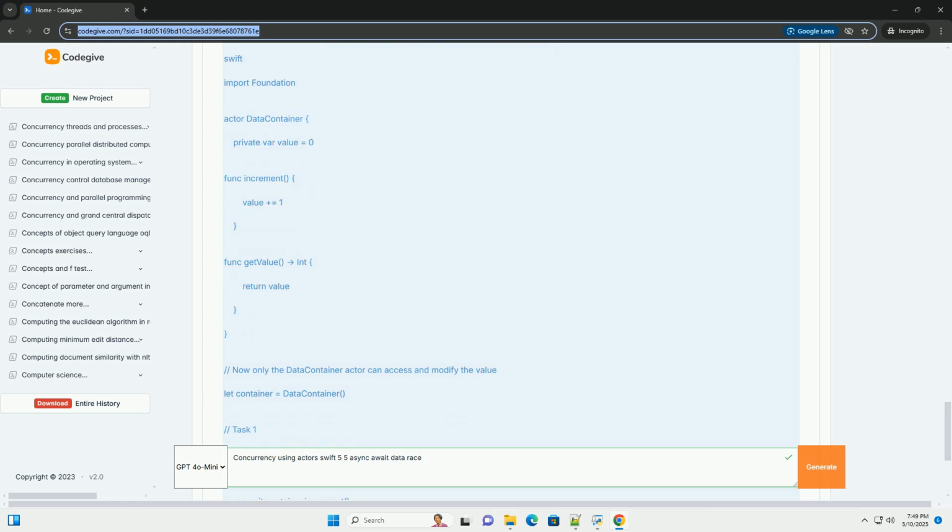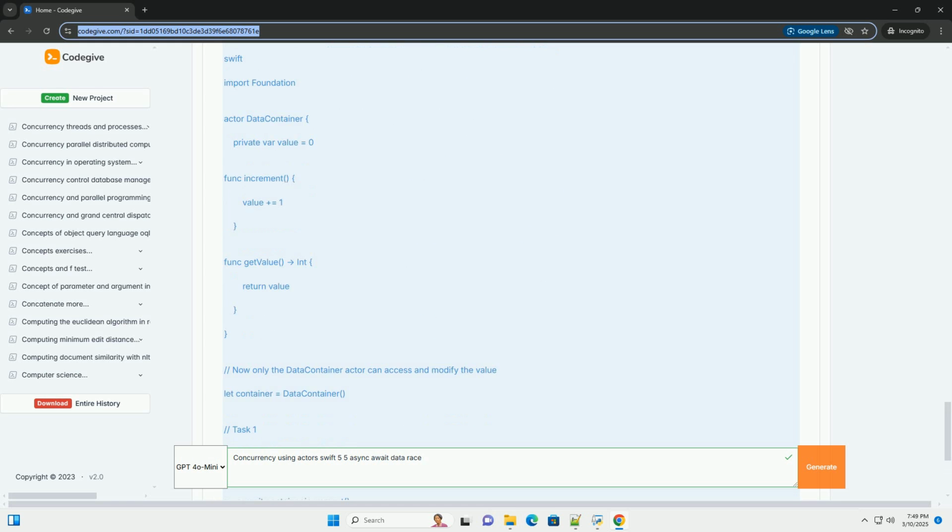Await keyword. The await keyword is used to wait for the result of an async function. When the await keyword is encountered, the current function's execution is suspended until the awaited function completes. During this suspension, other tasks can run. Once the awaited function returns a result, the original function resumes execution from the point where it was suspended.